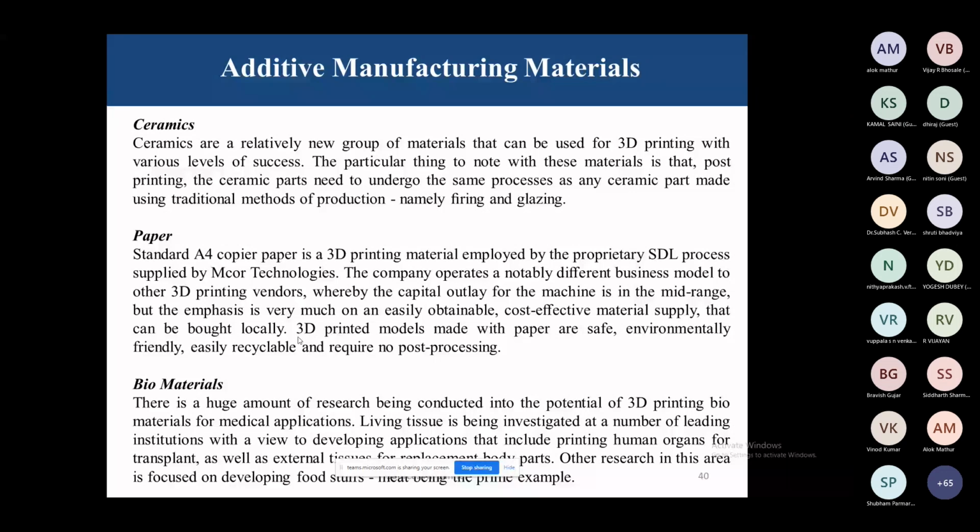So, biomaterials. A huge amount of research is being conducted into the potential of 3D printing biomaterials for medical applications that include printing human organs for transplant as well as external tissue for replacement body parts. Other research in this area is focused on developing foodstuffs and things like plastic legs that we can produce from this biomaterial.